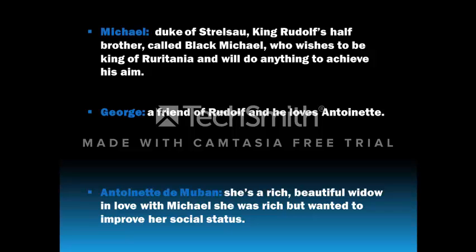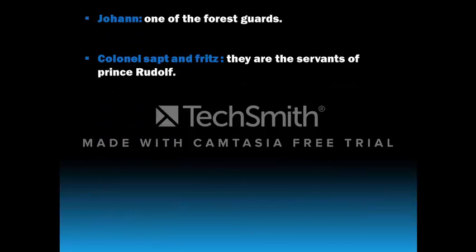James, a friend of Rudolf, and he loves Antoinette. Antoinette de Mauban, a rich, beautiful widow in love with Michael. She was rich, but wanted to improve her social status. Johann, one of the forest guards. Colonel Sapt and Fritz, they are the servants of King Rudolf.